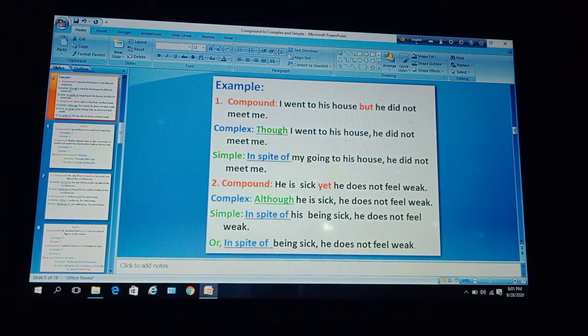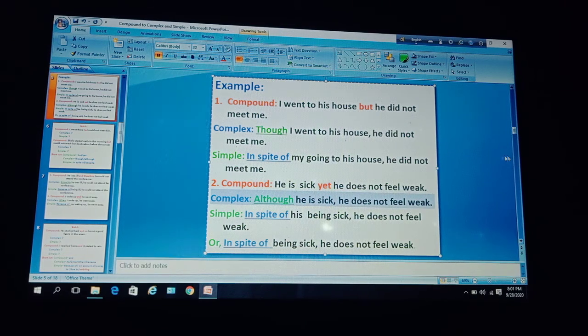So at first use although, then use the first clause, he is sick. So now, although he is sick, this is a dependent clause, then use a comma, and after that use the clause after yet, he does not feel weak. So the complex sentence is: although he is sick, he does not feel weak.